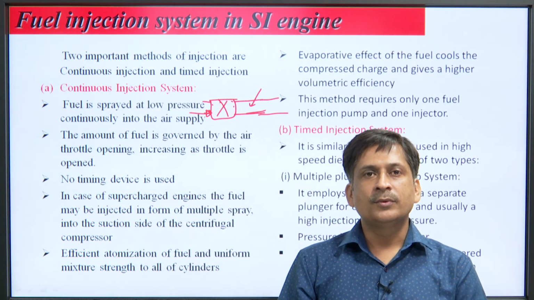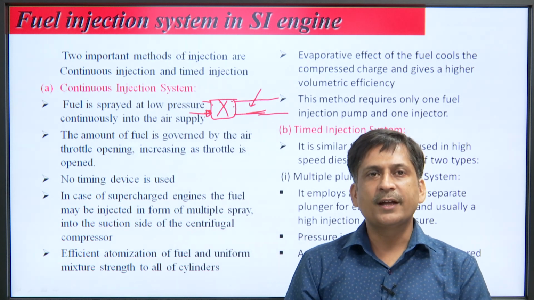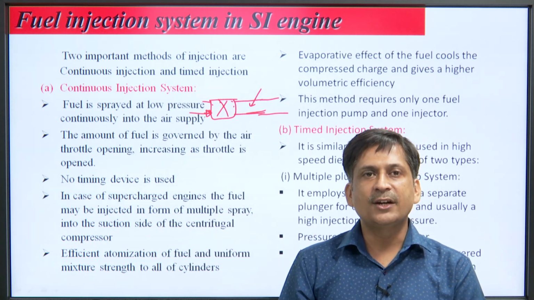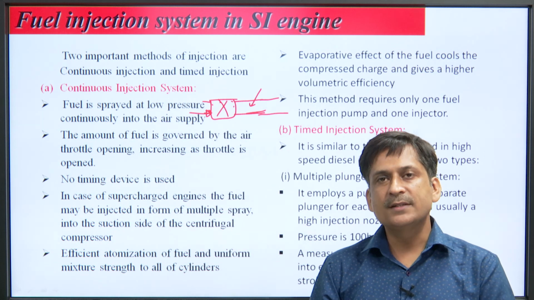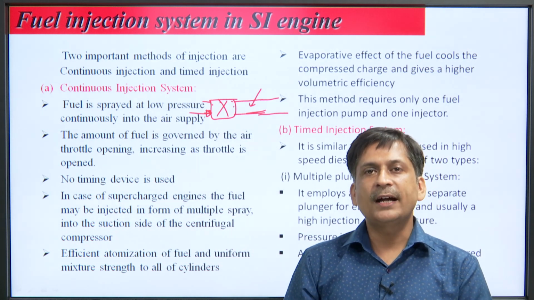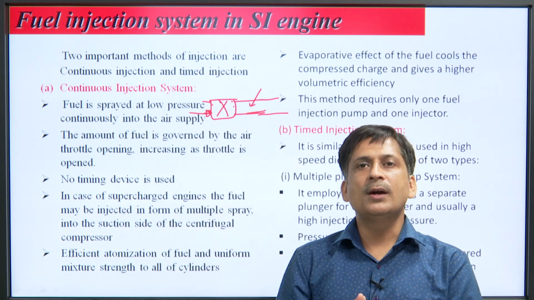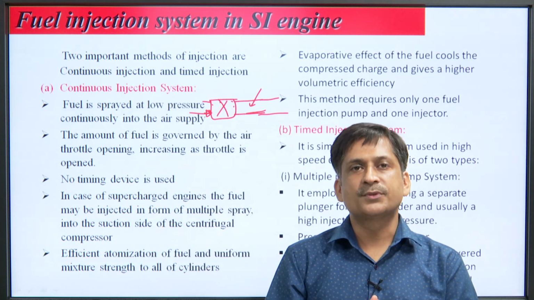Here the fuel may be injected in the form of multiple sprays into the suction side of the centrifugal compressor. Here we inject the fuel at lower pressure. If you inject the fuel after compression you have to use higher pressure pumps.